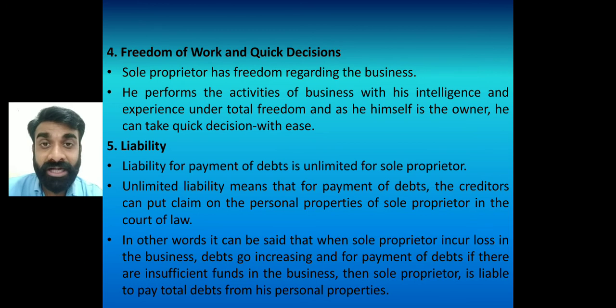Now here the liability of the sole proprietor is unlimited. Now what is unlimited liability? Understand this. I have taken the amount of rupees 5 lakh, right? Now due to any reason my business is in a liquidation position, suppose my business is going to close, right? After selling my business property, the amount is only 3 lakh rupees. Then there is still an excess liability of 2 lakh. Then those 2 lakh need to be repaid by selling my own personal property also. By selling my house, my car, or any vehicle, right?